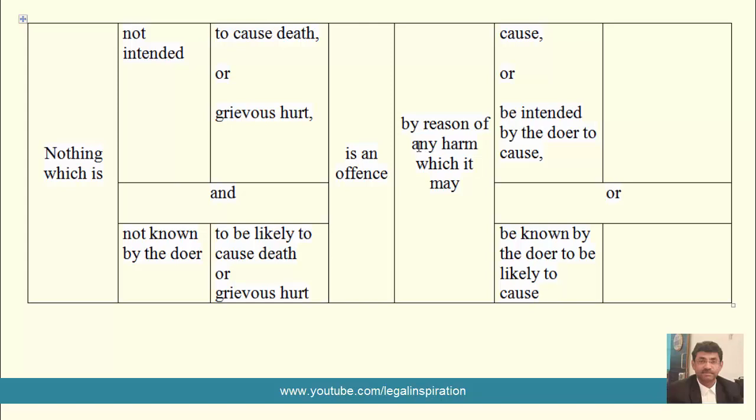So when it comes to causing harm, the mental elements are intention and knowledge. Intention to cause, or the knowledge of possibility to cause. So these ingredients are not required to exist at the same time here, because the word used is or. But still, this sentence has not yet become complete. Let us see.